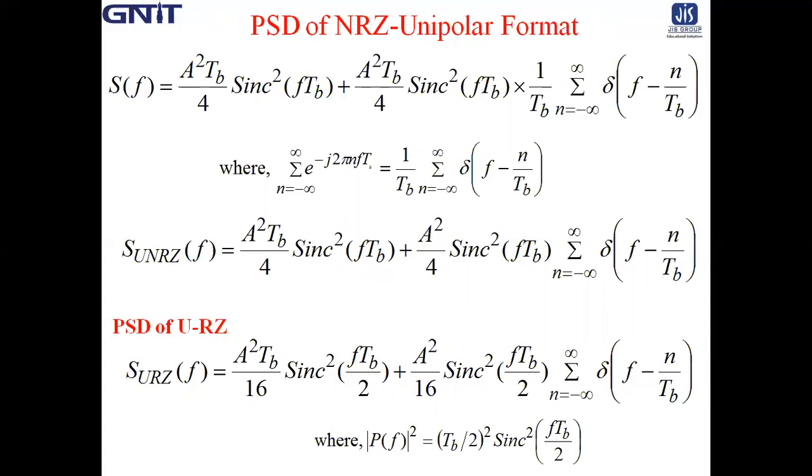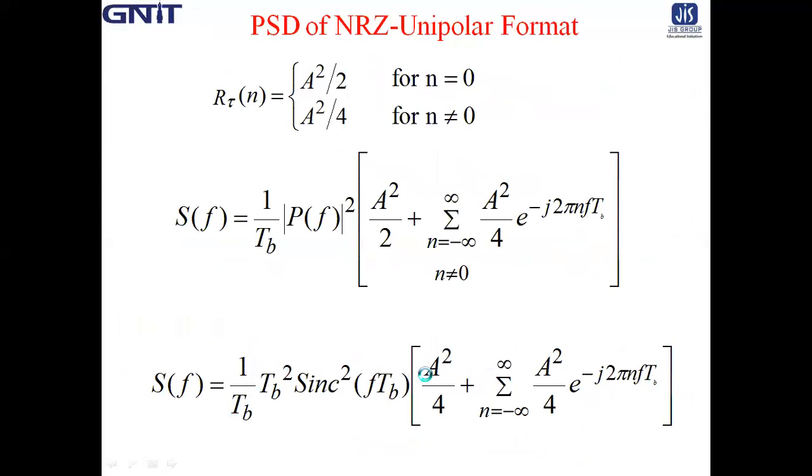Next, just simply break down each term. The first term is A square Tb by 4 sinc square f Tb, and the second term is A square Tb by 4 sinc square f Tb into the summation from n equal to minus infinity to plus infinity of e to the power minus j 2 pi n f Tb.